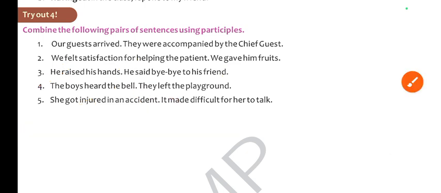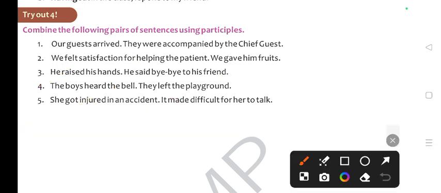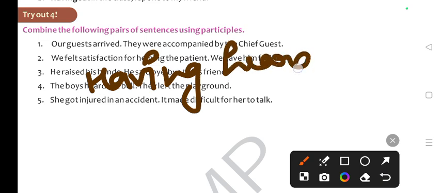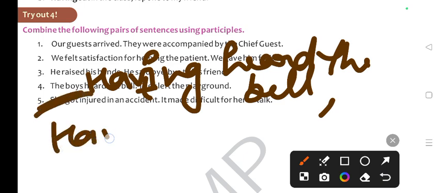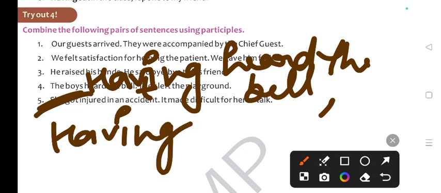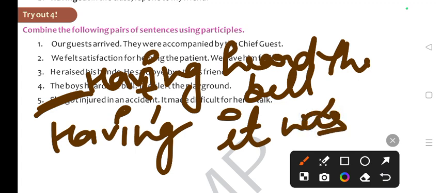Now the next one. The boys heard the bell. They left the playground. So having heard the bell. We will start making from here. Having heard the bell, comma, they will be small letter. They left the playground. She got injured. So having injured in an accident, comma, it small letter. It was difficult for her to talk.